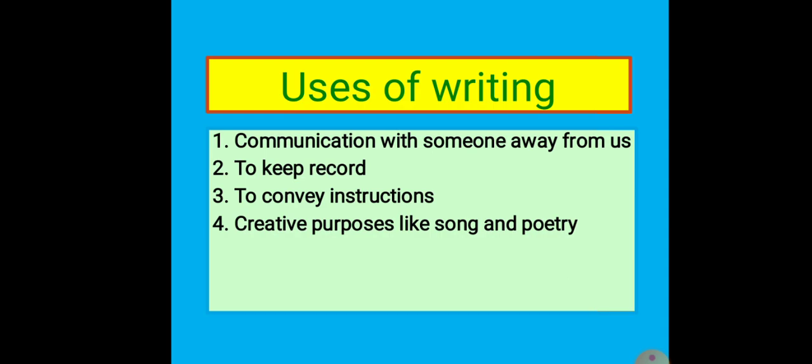To convey instructions. If you open your computer or your mobile phone, sometimes it will tell you that the battery is low and to put it on charge, or to restart your computer. So writing is also used to convey instructions. And for creative purposes like songs and poetry.